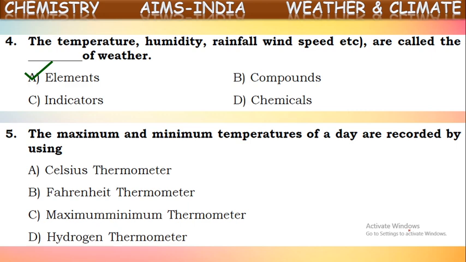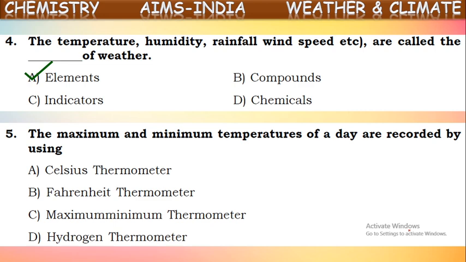It contains a U-shaped glass tube which is containing mercury in it, and it is having two bulbs at the two side tops. These bulbs contain alcohol, and when it is kept in a particular place, if the temperature is high, the alcohol present in the one side bulb will be expanded so that the mercury column will be moved to the other side. Then it will be recorded.